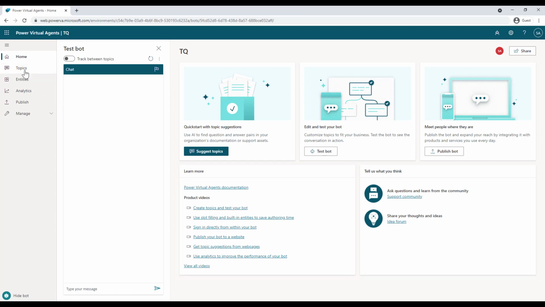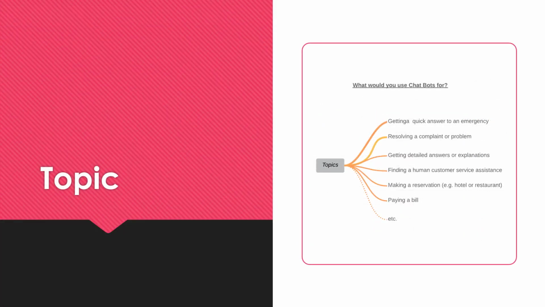So the next section is the topics. Well, a topic is a starting point of a conversation. So for example, there can be many topics around getting quick answers in an emergency, or resolving a complaint or a problem, or making reservations, for example, for a restaurant or a hotel, or paying your bills, etc. So basically, it's a starting point of a conversation where there can be a triggering mechanism where, you know, the chatbots get activated.